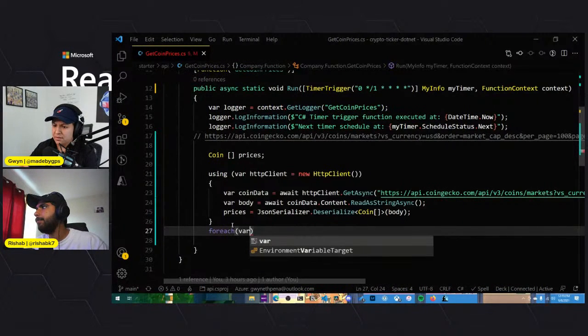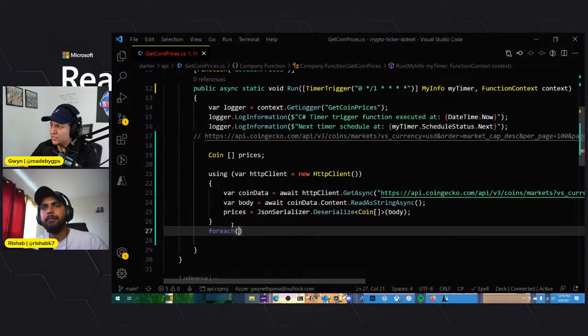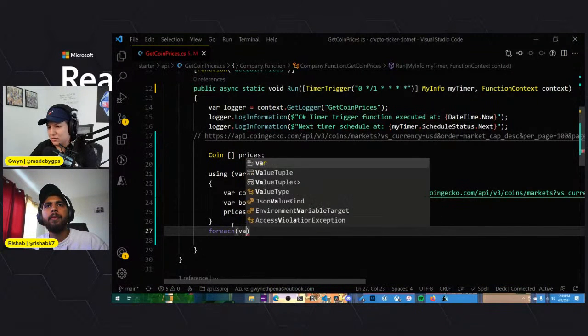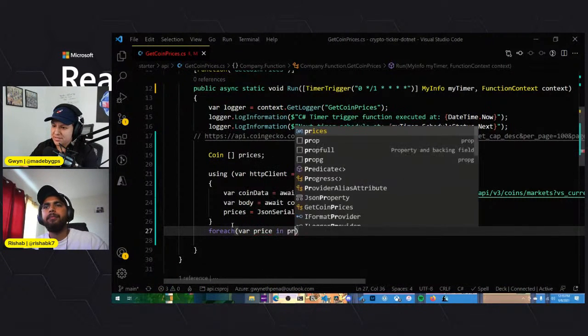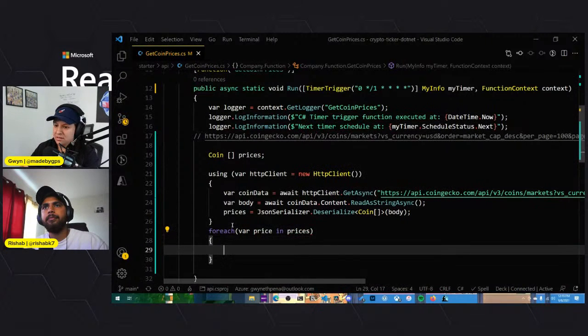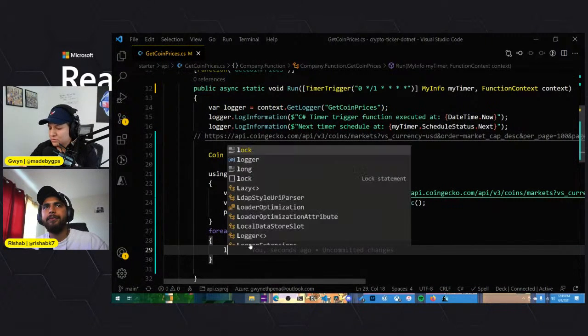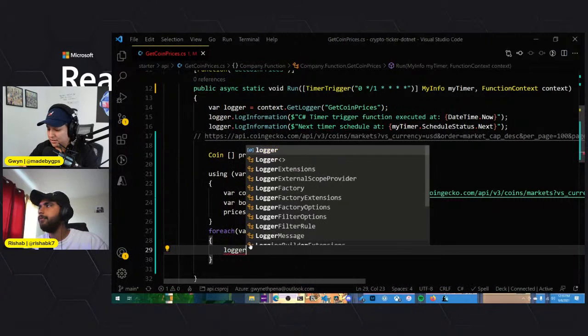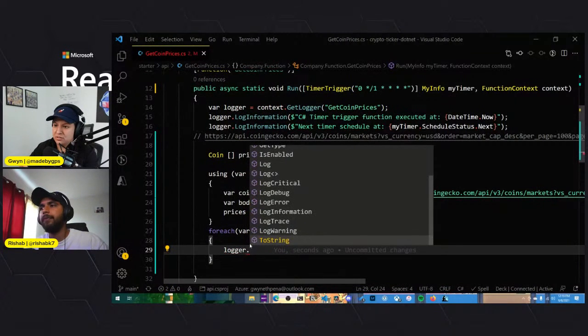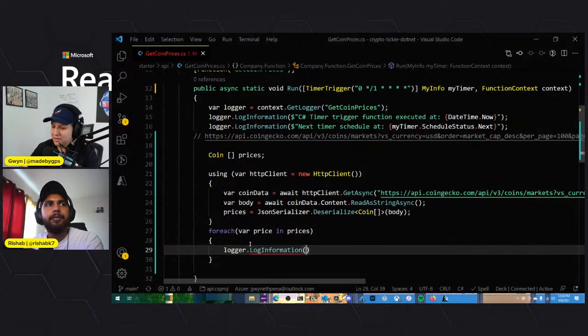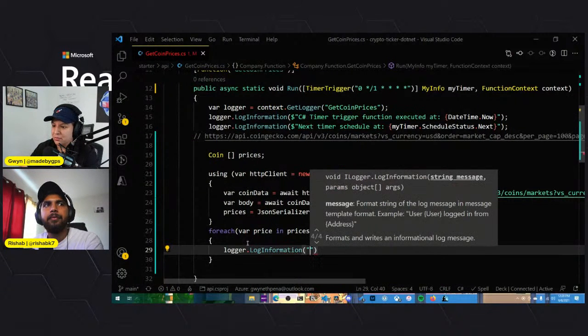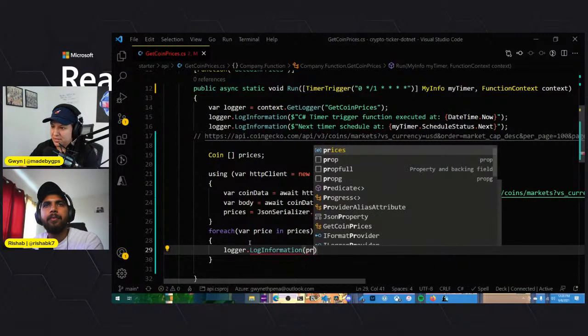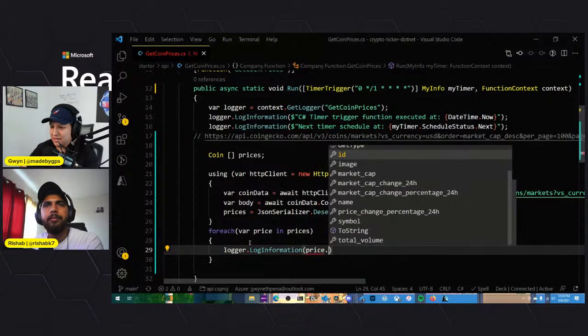So for each var coin, for price in prices, we'll just log to console, logger dot log information, and we'll just put the price dot symbol.